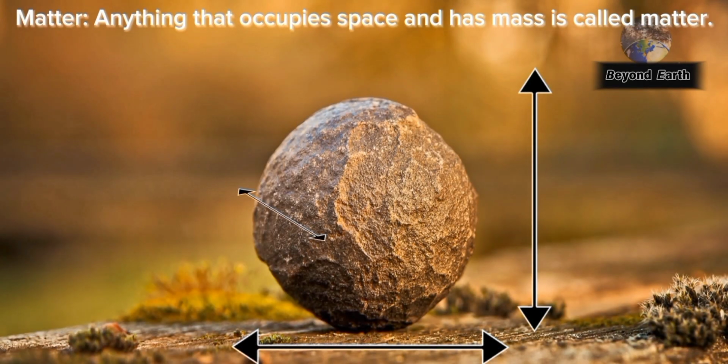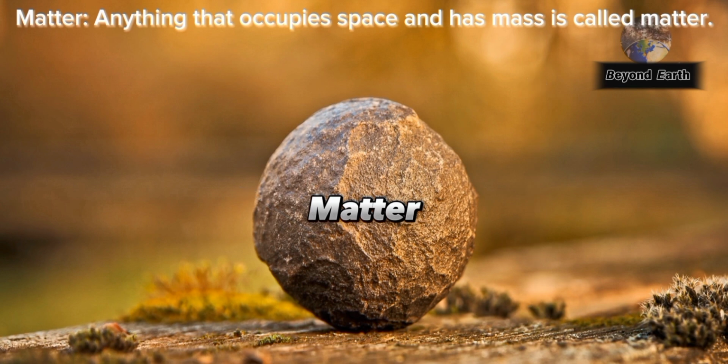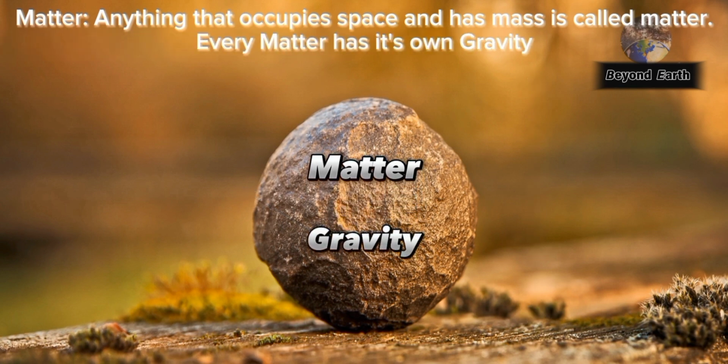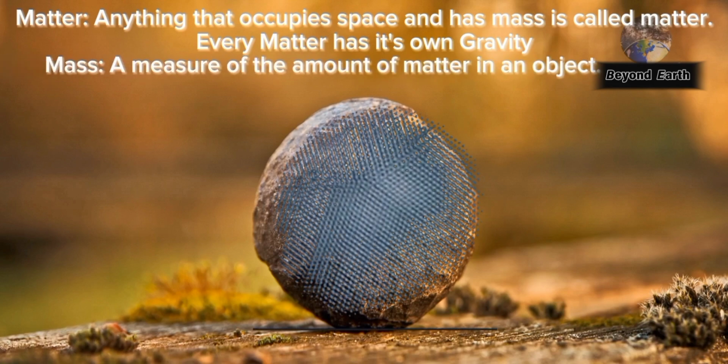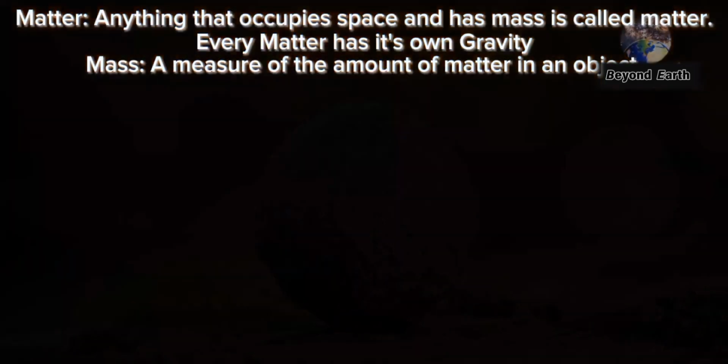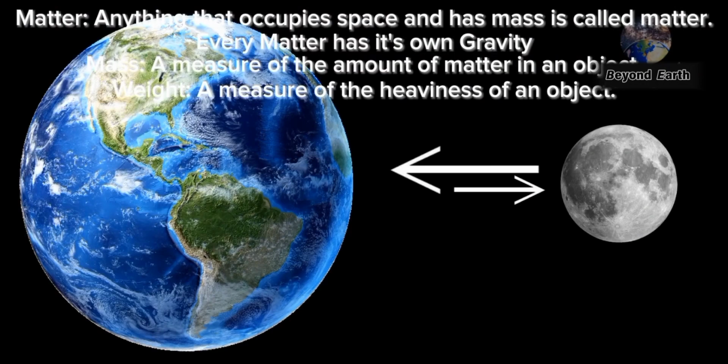Anything that occupies space is called matter. Matter has its own gravity. The amount of matter in an object is called mass. The gravitational pull between two objects is called weight.